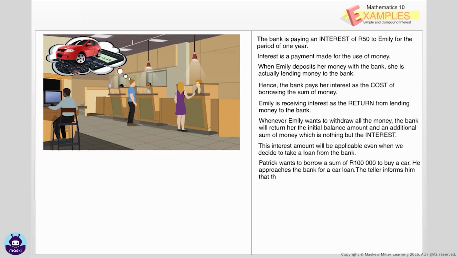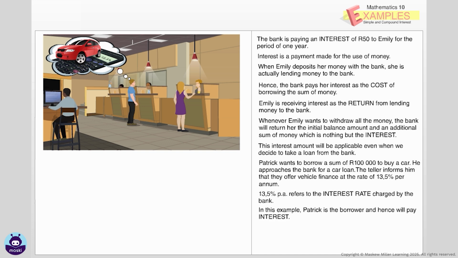Patrick wants to borrow a sum of 100,000 Rand to buy a car. He approaches the bank for a car loan. The teller informs him that they offer vehicle finance at the rate of 13.5% per annum. 13.5% per annum refers to the interest rate charged by the bank. In this example, Patrick is the borrower and hence will pay interest. The bank receives interest as returns from the sum of money lent to Patrick.